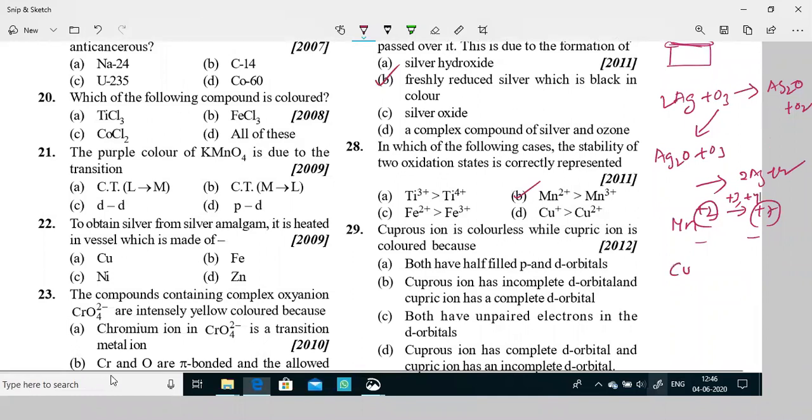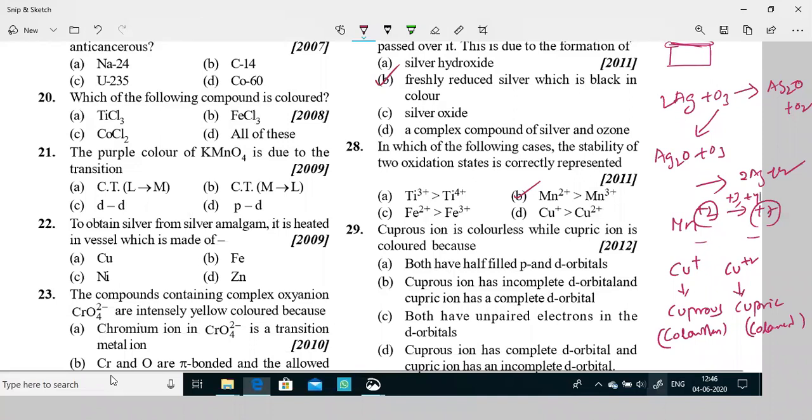Cuprous is colorless, whereas cupric is colored. What is the reason? Unpaired electrons. If it has unpaired electrons, it is colored. No unpaired electrons means colorless. So what will be the correct option?